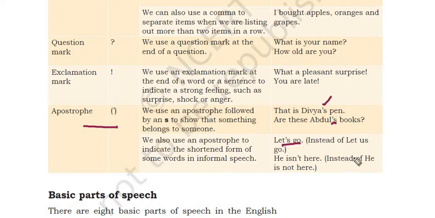Let's go. Instead of let us go, you can write let's go. He isn't here. Instead of he is not here, you write he isn't here. So here you will put an apostrophe mark. Getting it? So these are the rules for the punctuation.